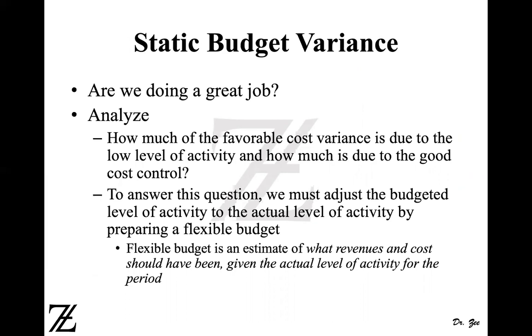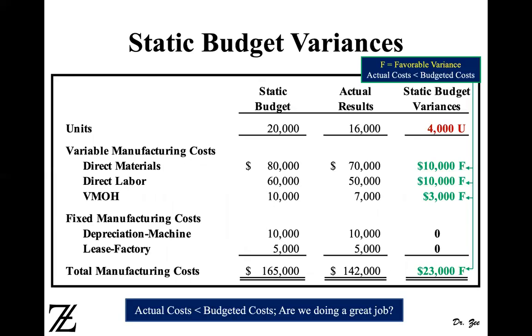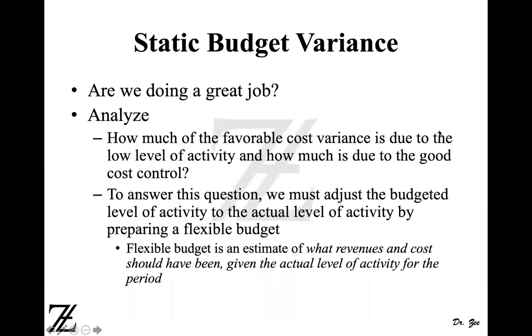But the first thing is that once we analyze, we'll be able to find out how much of the variances are caused by a low level of activity. So if we have a $10,000 variance in material, how much is due to the 4,000 fewer units we produced, and how much is due to good cost control? Variances can be caused by other reasons than just the activity level. So is the good variance due to the lower level of activity because we produced less? Obviously it's going to cost us less. We use less material, less labor, right?